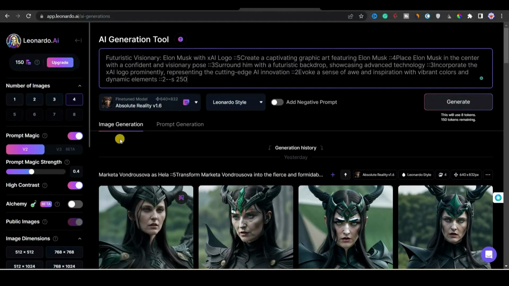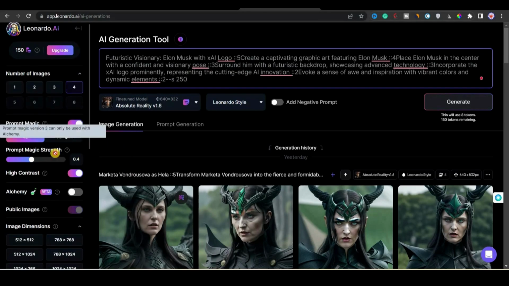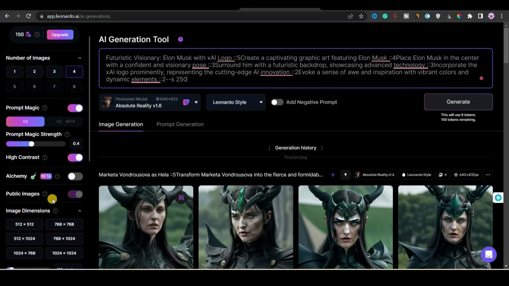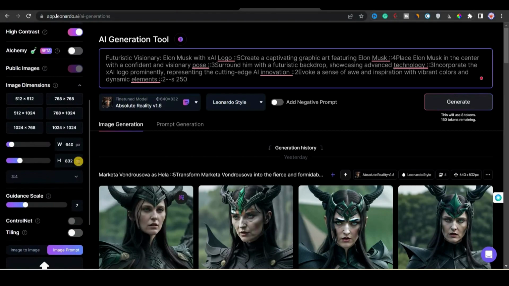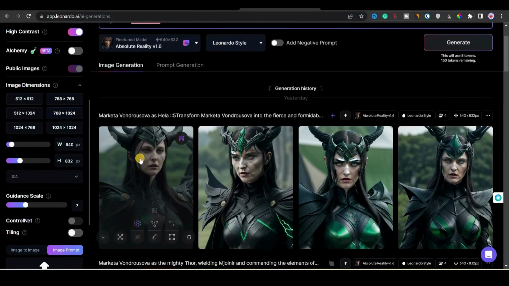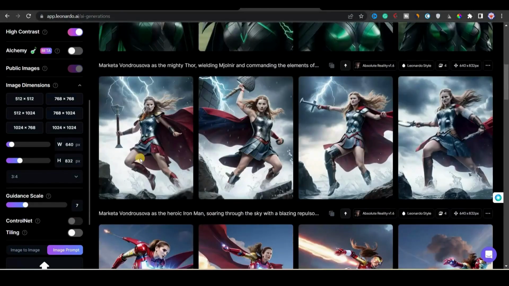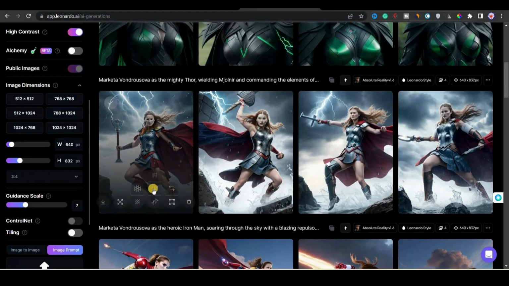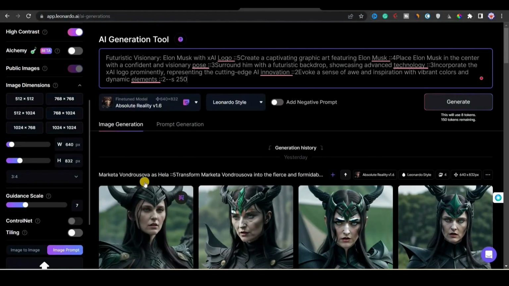Now I will paste the prompt that I just copied from ChatGPT, and now I need to choose the size. Make sure that your image size is 3:4. That's a perfect size for a web story. You can see that there are some images I have already generated previously for my earlier web stories. For the engine for generating the images, I have chosen Absolute Reality version 1.6, and the image will be generated in Leonardo style.